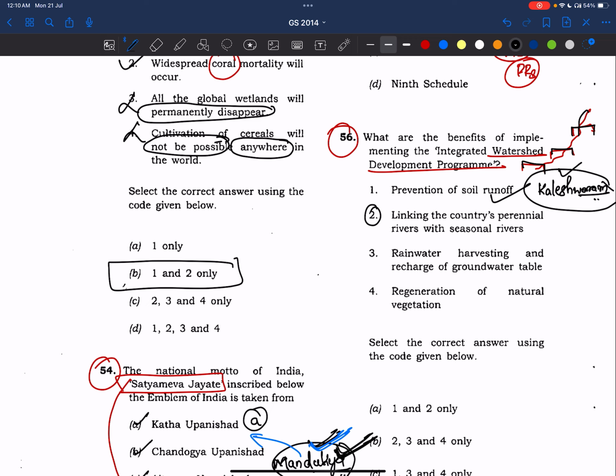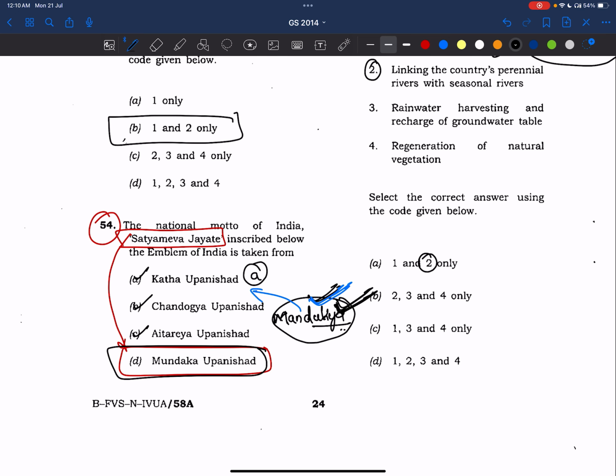In Kaleshwaram, there are big machines. They have to pump water from lower to higher elevation, so pump houses are needed. In Pattiseema also, there are a few dams they are linking. Even now, the Polavaram Dam is also getting linked. It is part of the river linkage project between Krishna and Godavari, right? So this integrated watershed management only deals with small check dams, but not the interlinking of perennial rivers. Okay, so see here, the second statement is wrong. You got the answer.